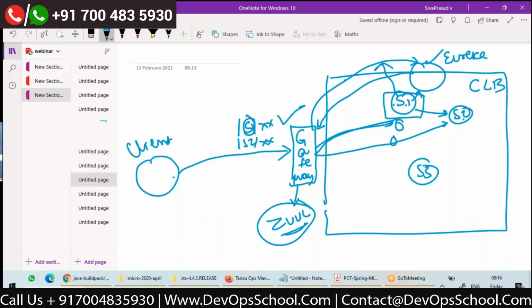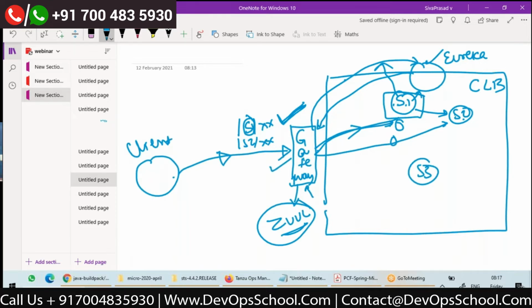we use the gateway. And if I want to implement some sort of security, we can implement it at the gateway level before the request even goes to the services. Like maybe if I want token-based authorization or token-based authentication, if any request is coming without a token, the gateway can straight away reject it. And if there is a token, the token can be validated by the gateway. And if everything is fine, then only it can forward to S1. Right? So that can be done at the gateway level.